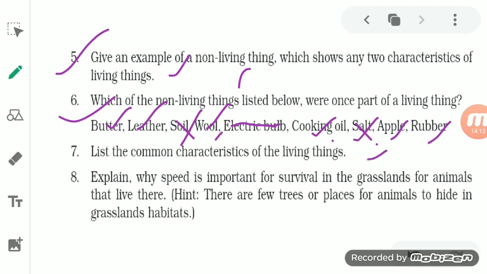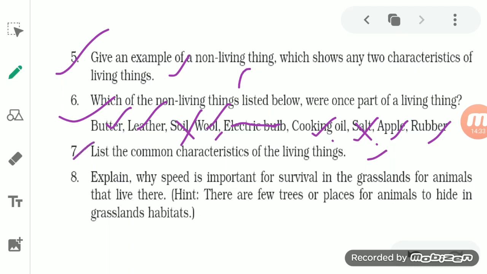List some characteristics of the living thing. So there are a lot of common characteristics, including that living organisms can grow, can move, reproduce, respire, respond to stimuli, and excrete. These are the characteristics which are shown by living organisms.